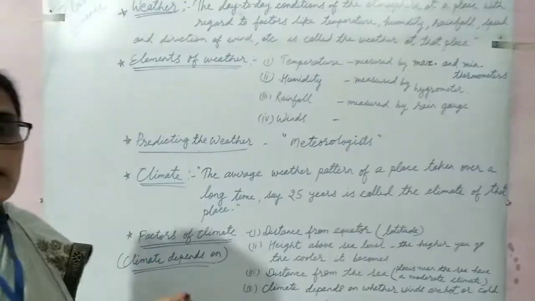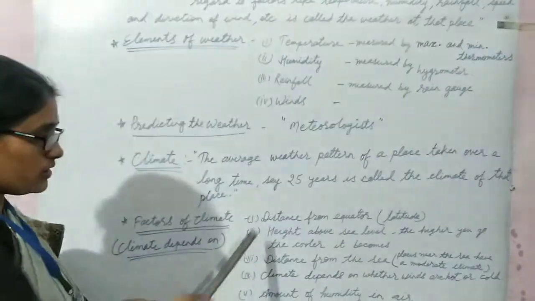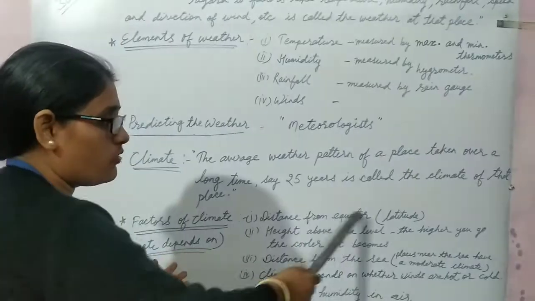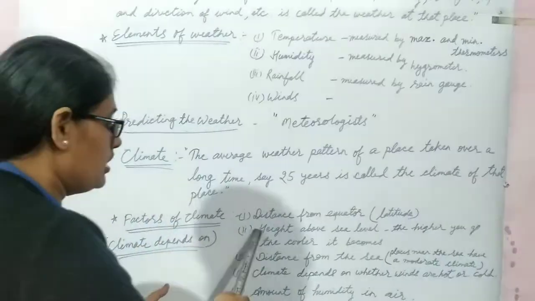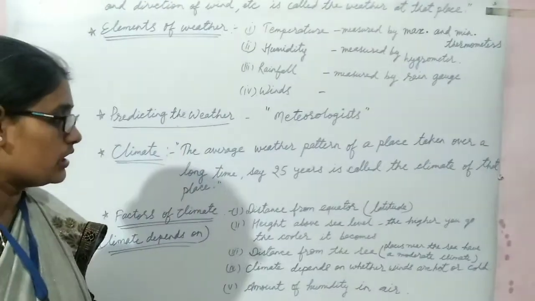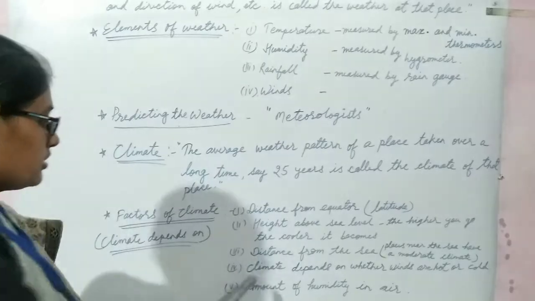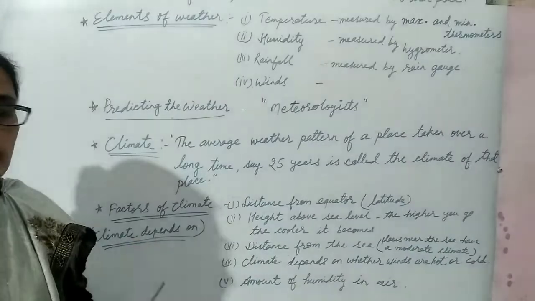Let's discuss some factors of climate. The first one is distance from the equator, latitude. It is the first important factor. Second is height above sea level. The higher you go, the cooler it becomes. The third factor of climate is distance from the sea.